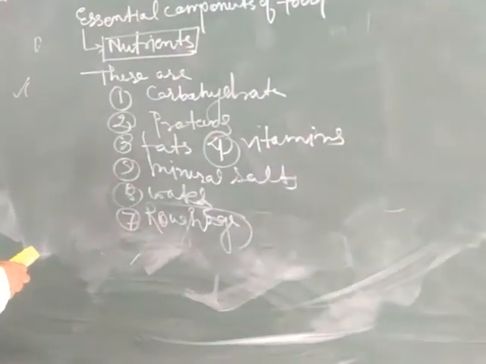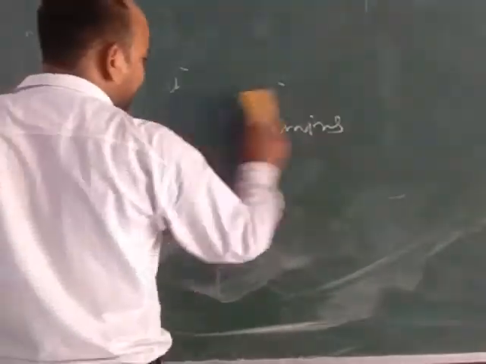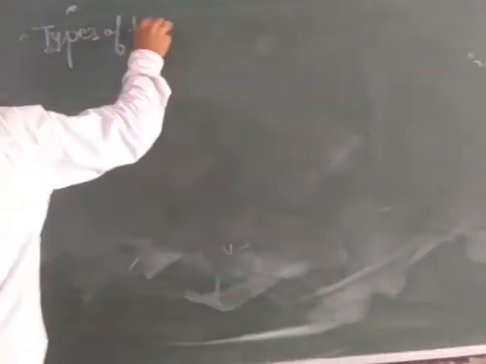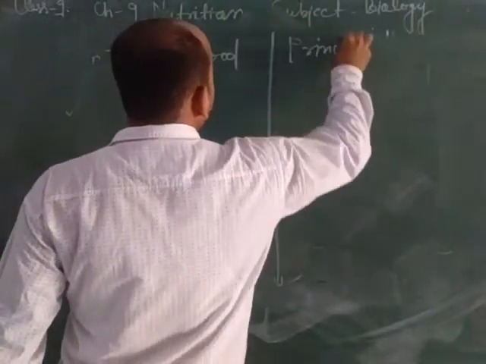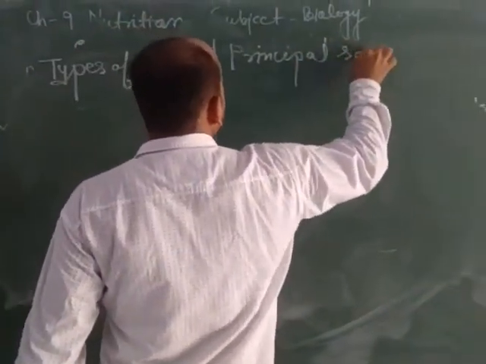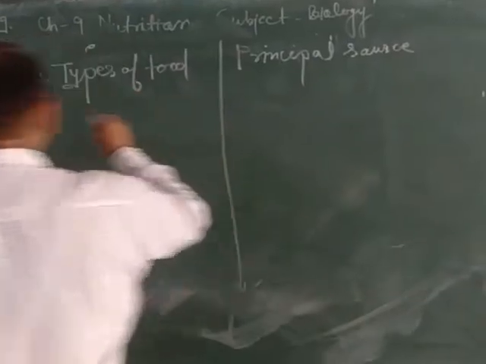Now we will discuss in detail different sources of carbohydrates, proteins, fats, vitamins and minerals. Types of food: two categories, component and sources. Principal sources of food. First, carbohydrate.